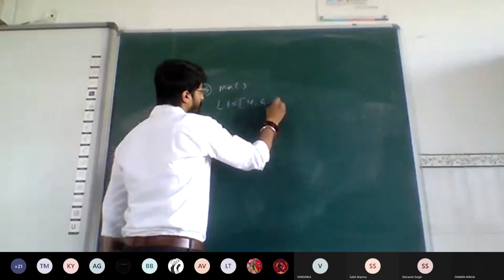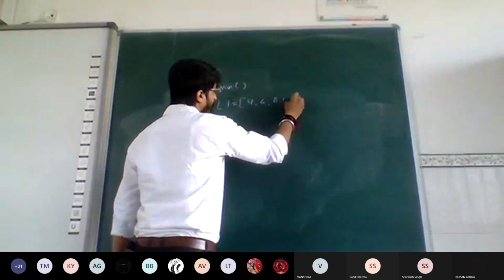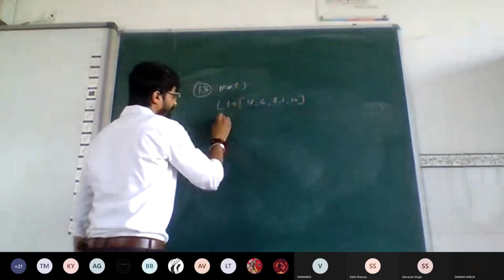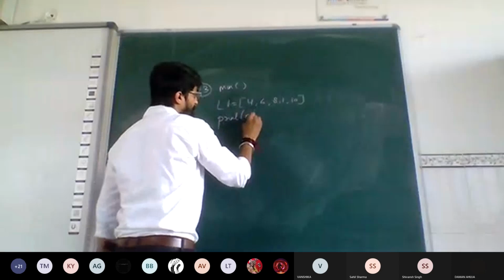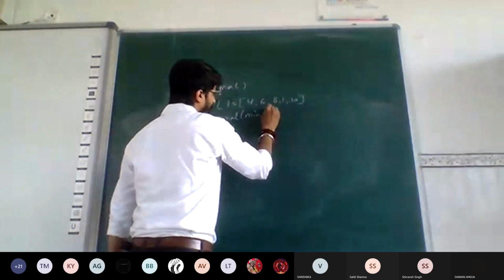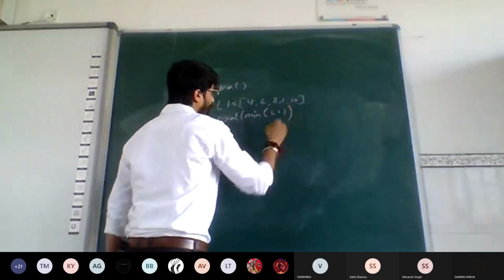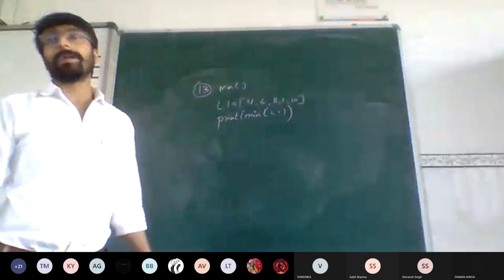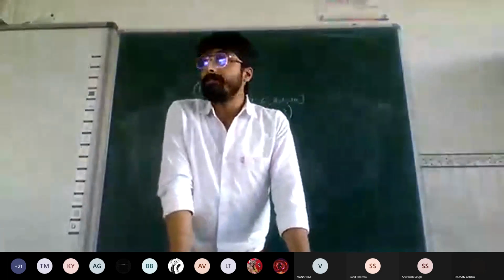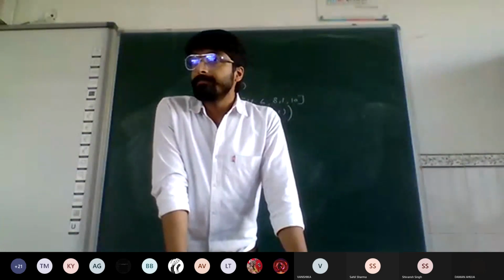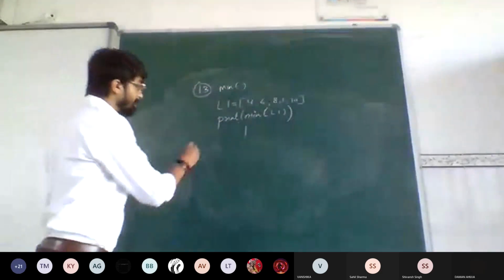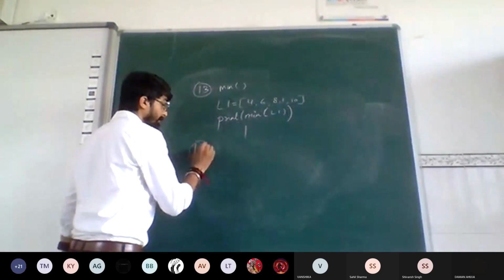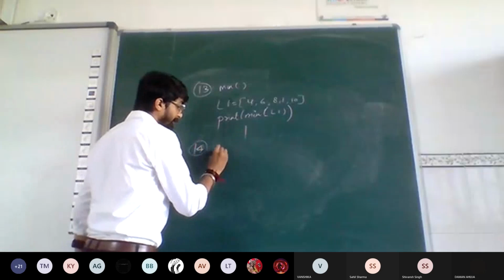So we have a list 4, 6, 8, 1, 10. I'm writing print min of L1. This min of L1 will print the minimum element from the list. Similarly we have the max function.